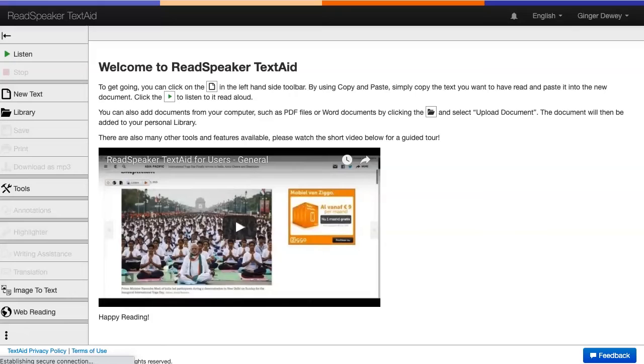Do you have a Bookshare account? Would you like to listen to your books from Bookshare? If so, TextAid is here to help.